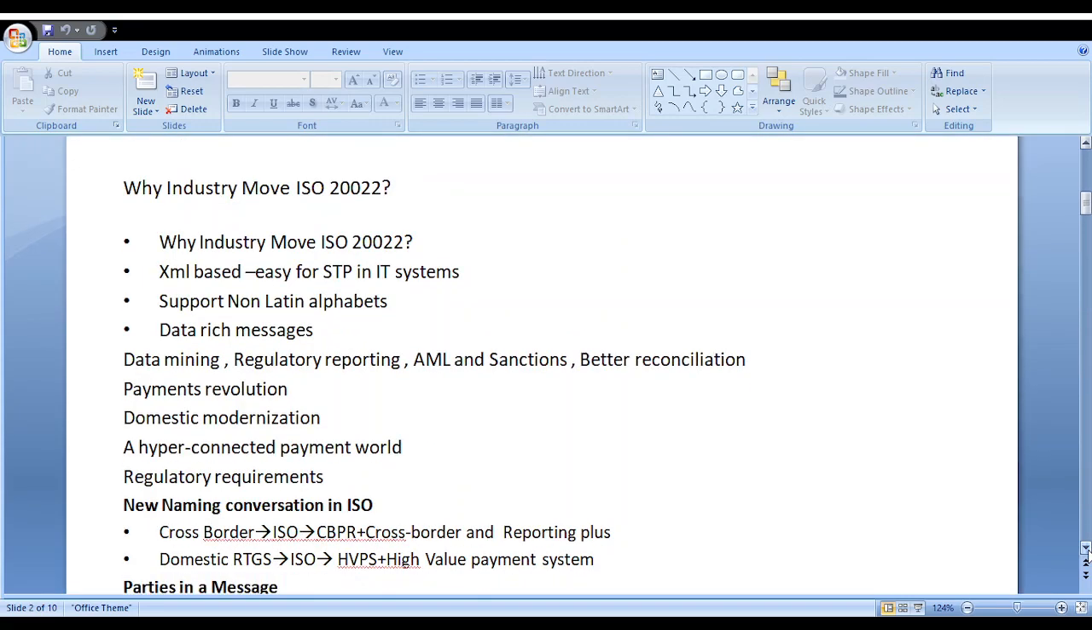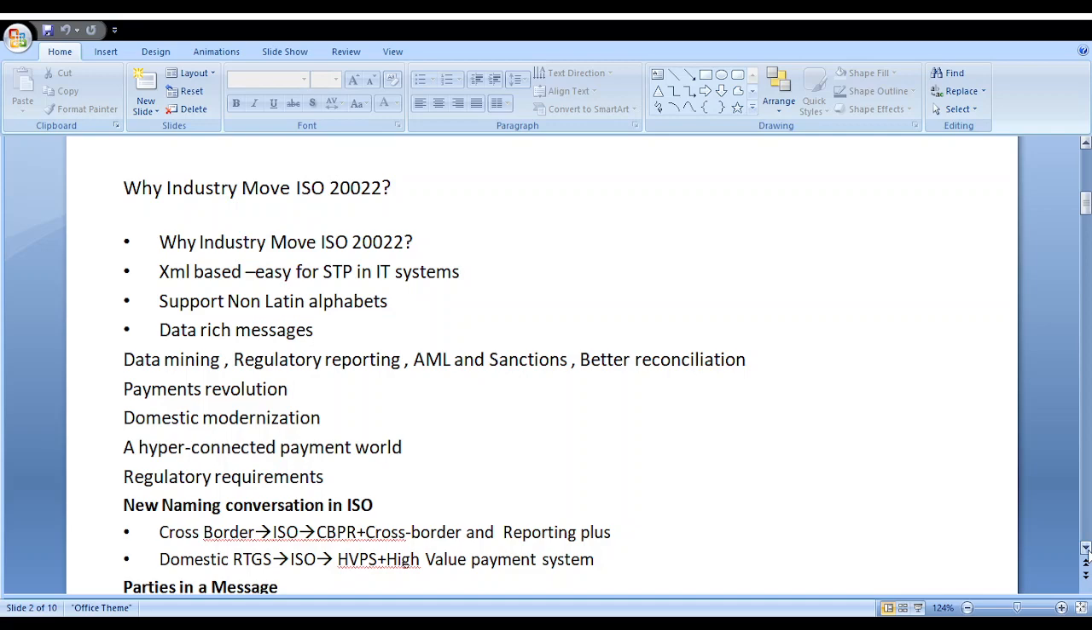Next, why is the industry moving to ISO 20022 MX messages? It is XML based, so the message can be adapted for various languages and systems. It supports non-Latin alphabets, which means it supports non-English countries also: Russian, Chinese, Egyptian languages, Urdu, Arabic, all the languages. The messages are data rich, and data mining is also much higher. Regulatory reporting, AML and transaction policies are also a major advantage, because the MT message was introduced in 1970.